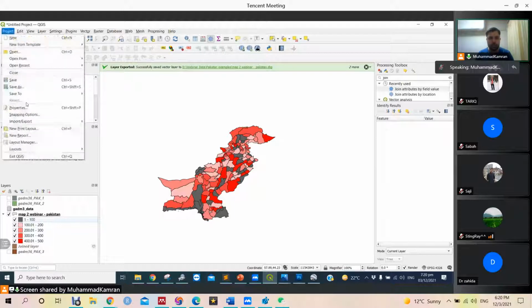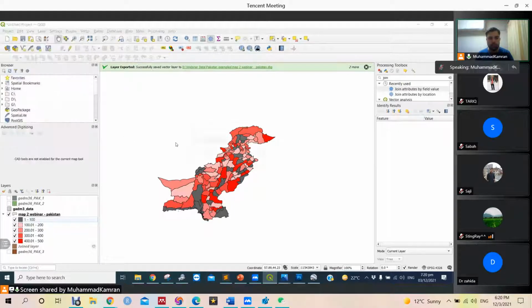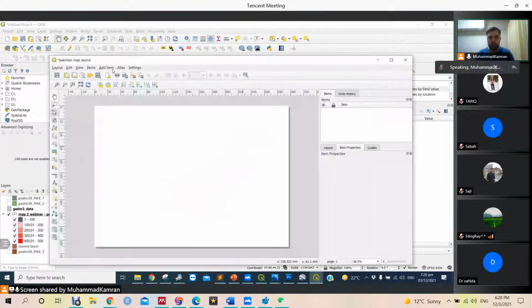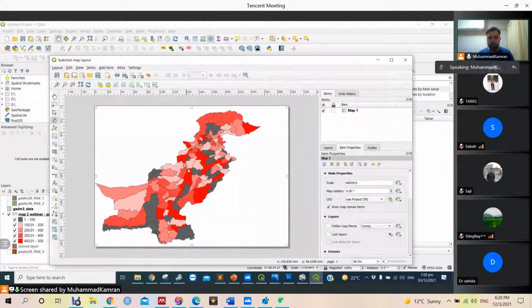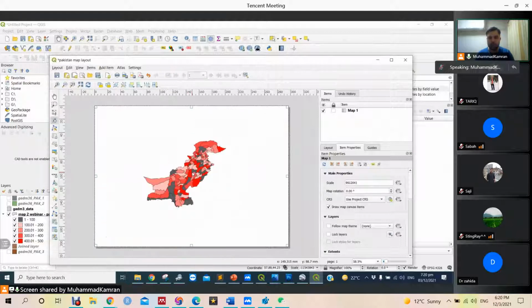Similarly, we can make a new print layout, Pakistan map layout. We can add an item as a map like this. We can zoom in to our content. This map is missing one important part, and that part is obtained with the GIS data.